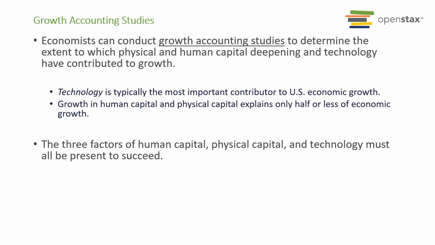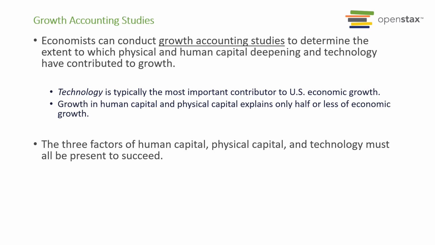For economists, we do have ways to evaluate how much growth in productivity comes from different variables. That process is called growth accounting studies. We can study how much impact human capital, physical capital, and technology have on a country's economic growth.